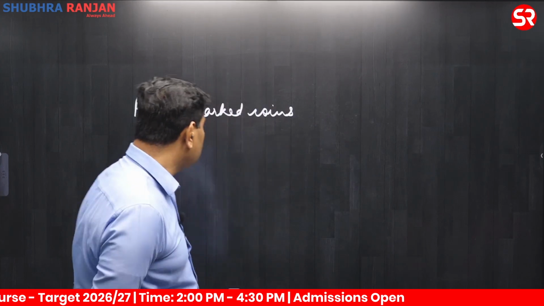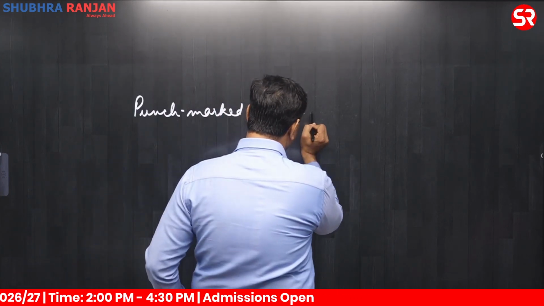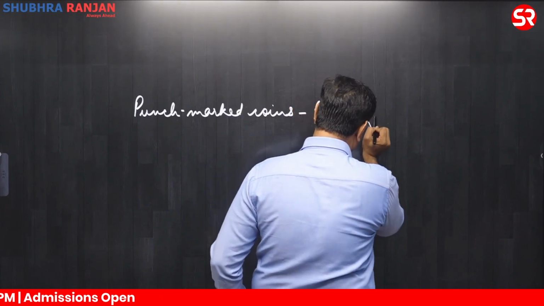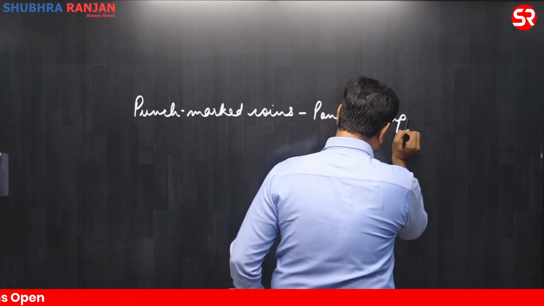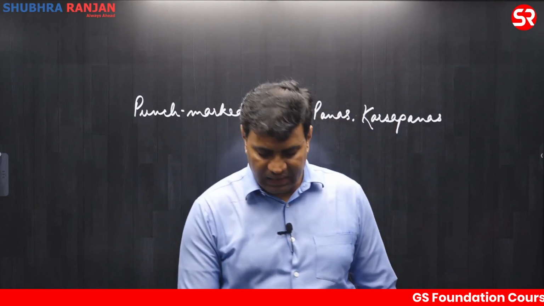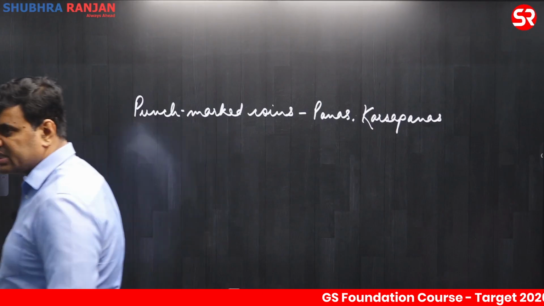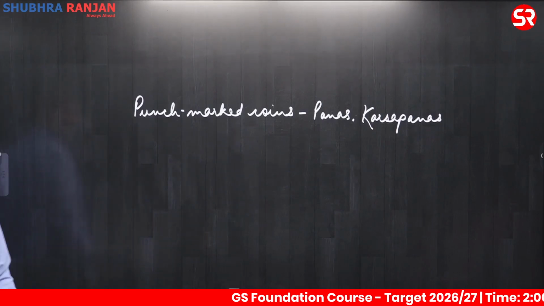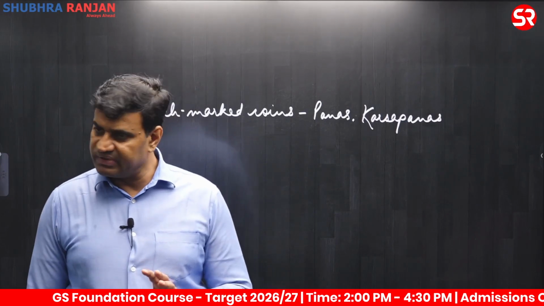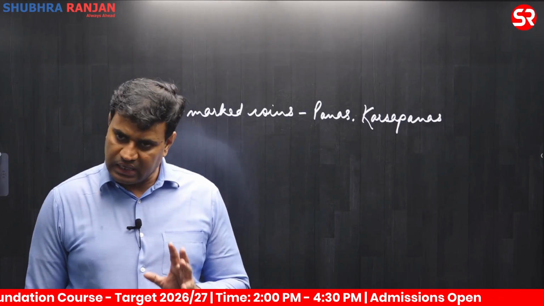They also came to be known as panas or karsapanas. Silver and copper coins, panas or karsapanas.